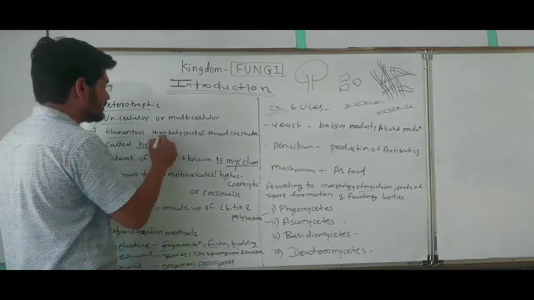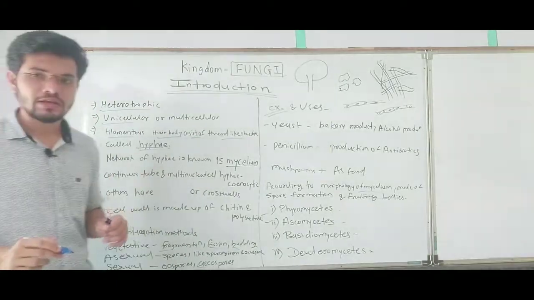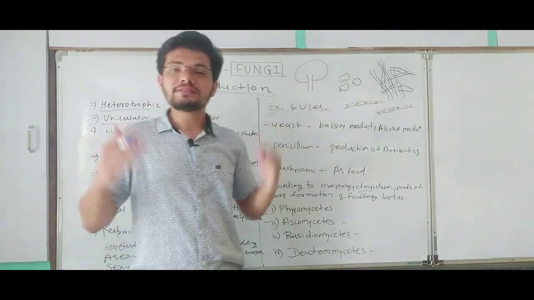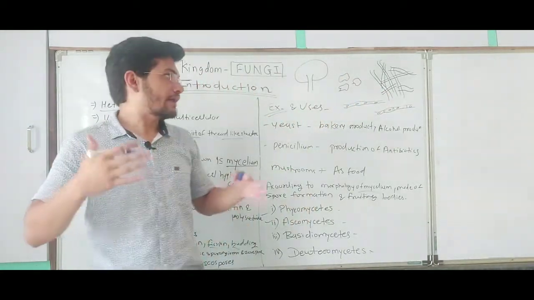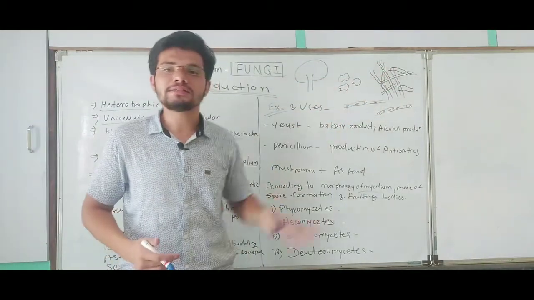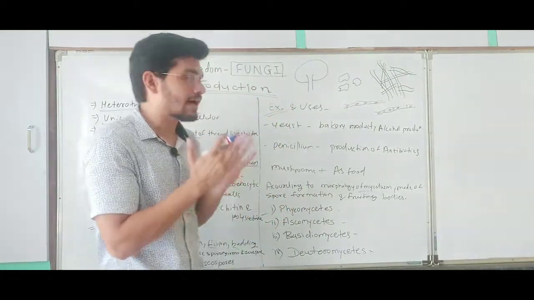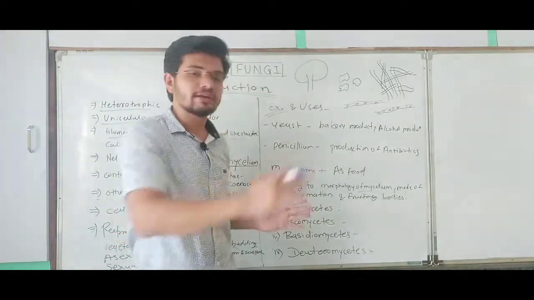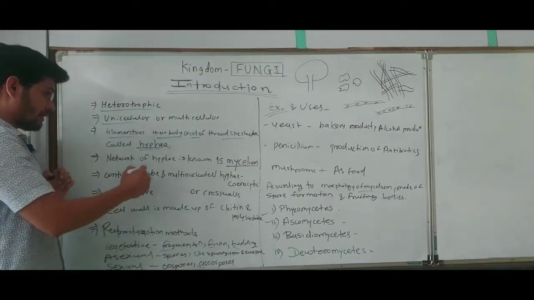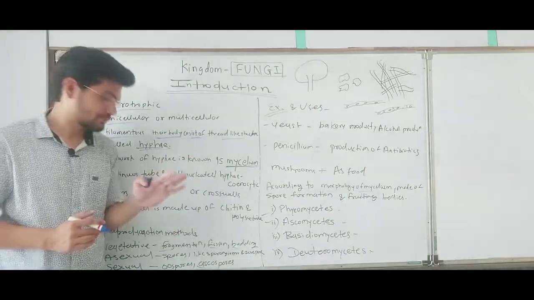The filamentous body consists of thread-like structures called hyphae. Their body consists of thread-like structures, like you can see in this figure, and these thread-like structures are interconnected with each other and form a network, and that network is called mycelium. So if you take one thread or one tube, it will be called hypha, and the whole network of hyphae is called mycelium.